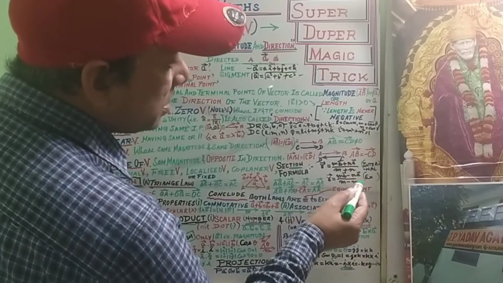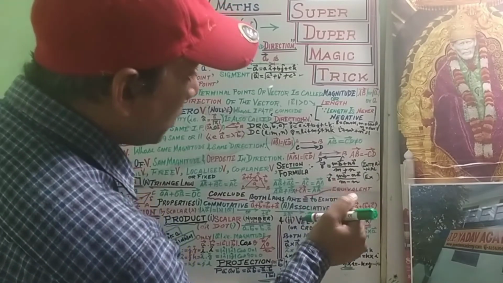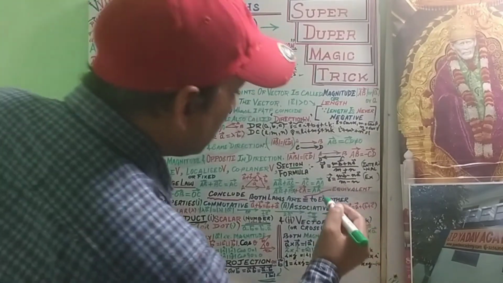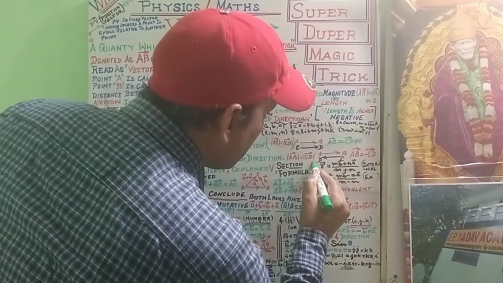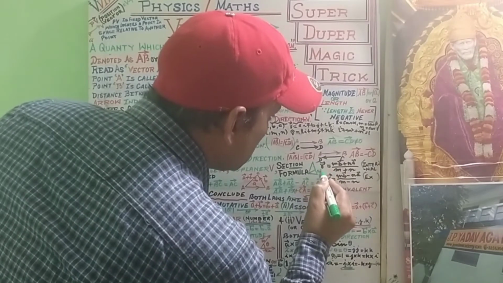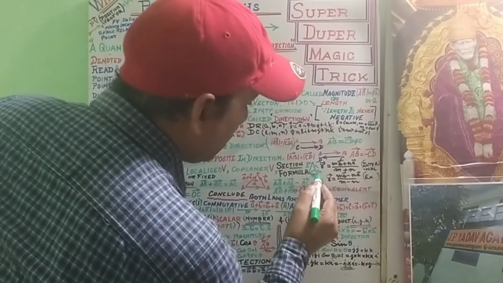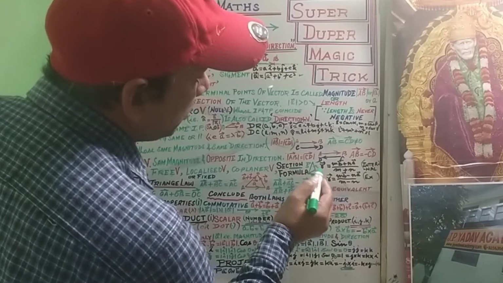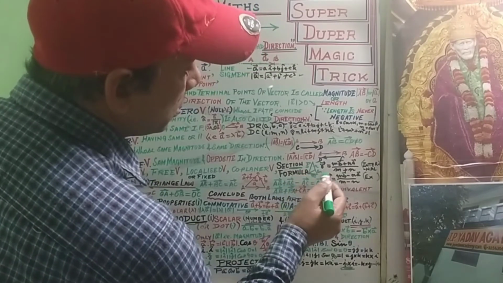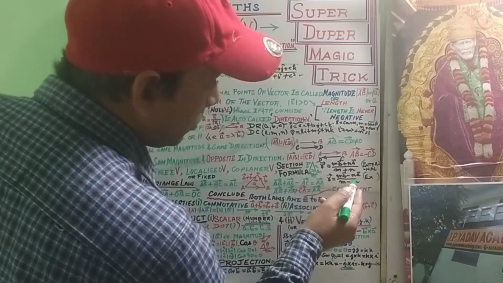In case of external division, we can also draw the figure like this. This is our figure. This is m, this is n, this is A and this is B. That means m goes with B and n goes with A. This is our resultant. We can easily find it.